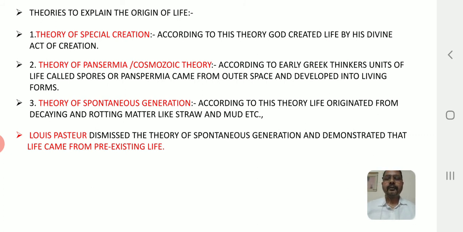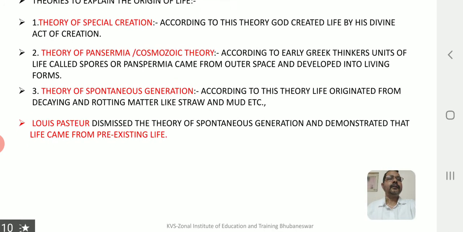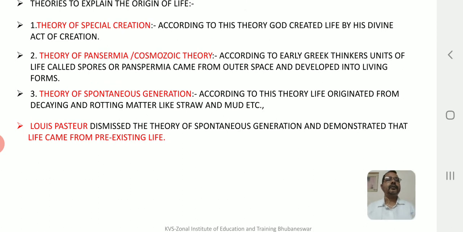According to the theory of spontaneous generation, life originated from decaying and rotting matter like straw and mud. That is again a very important thing to understand. But Louis Pasteur disproved the theory of spontaneous generation. So how did he do that? By careful experimentation, Louis Pasteur demonstrated that life comes only from pre-existing life.